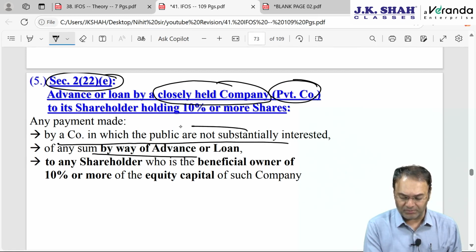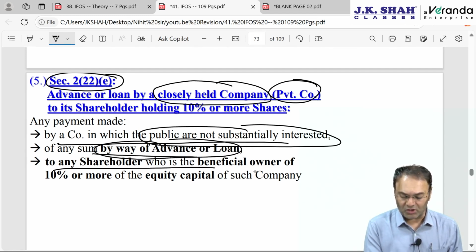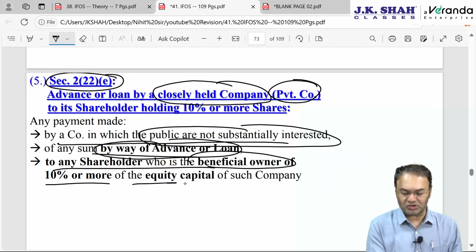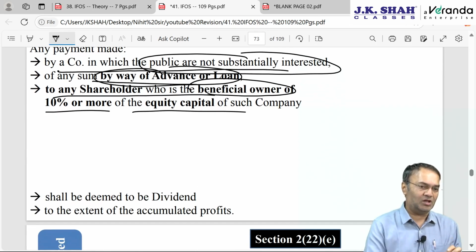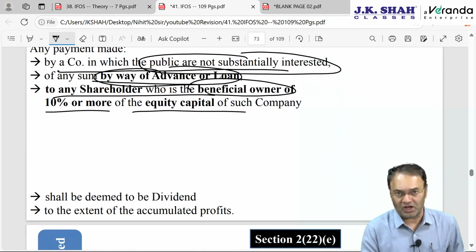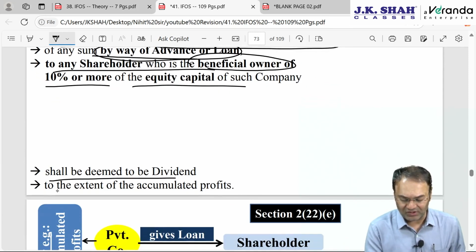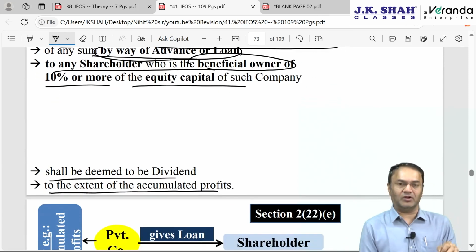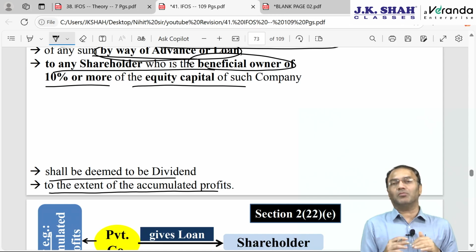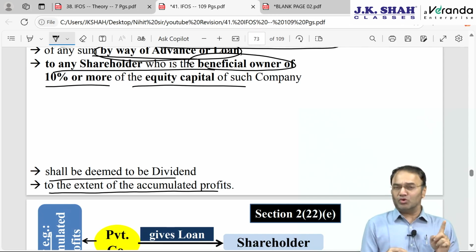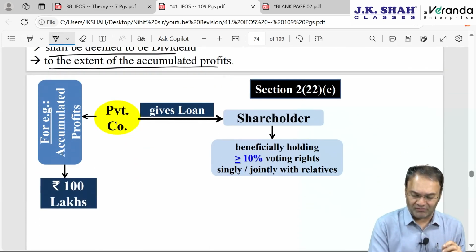A private company, that is, a company in which the public are not substantially interested, gives a loan to a shareholder who beneficially owns 10% or more of the equity capital of the company, either on his own or along with relatives. It will be deemed as dividend, but to the extent of accumulated profit. So to the extent of accumulated profit is the common factor in all the deemed dividends from 222A till 222E. The only difference here is that 222E applies only to private companies. Okay, let's try to understand with the help of an example.